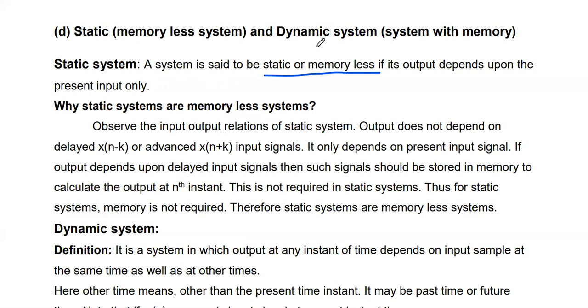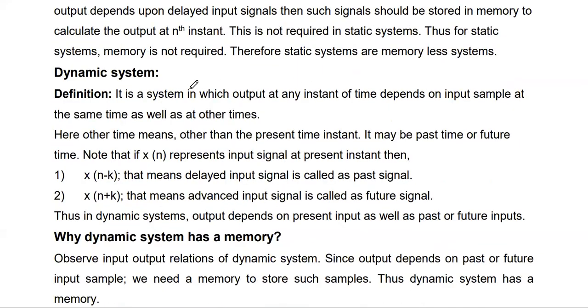Similarly, dynamic. What is meant by dynamic? The other form of system is dynamic. Another name for it is a system with memory. A system with some memory in order to store previous inputs is called dynamic. In a dynamic system, the output at any instant of time depends on the input sample at that time as well as at other times.